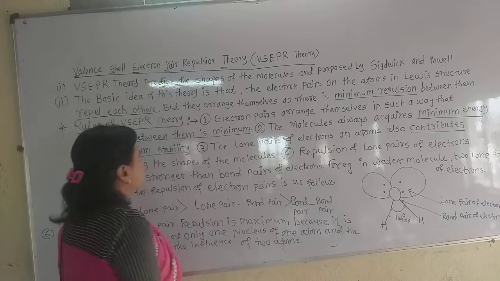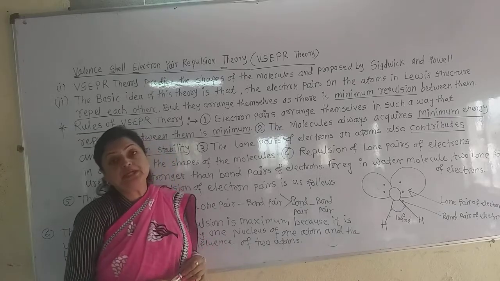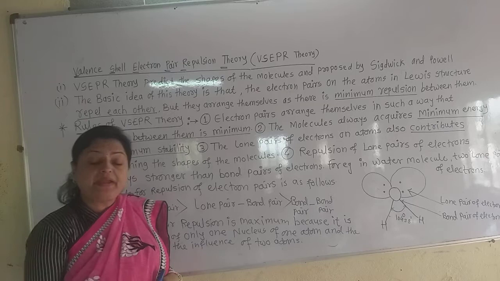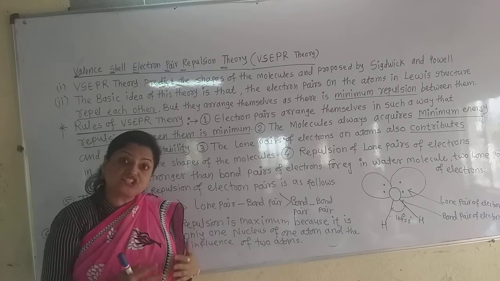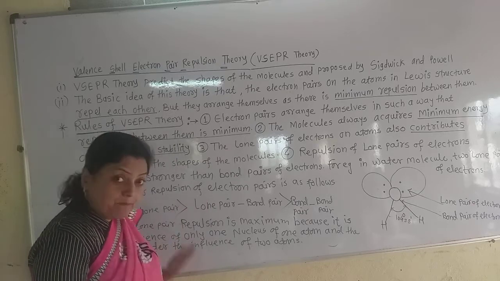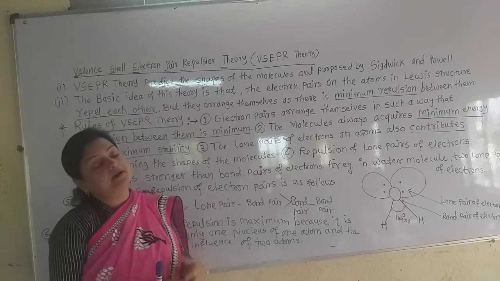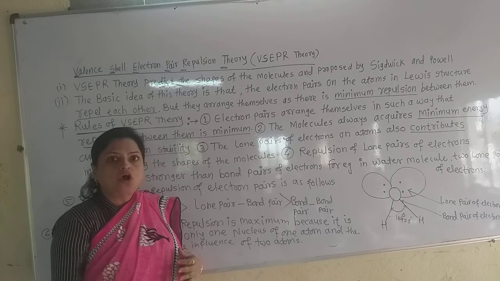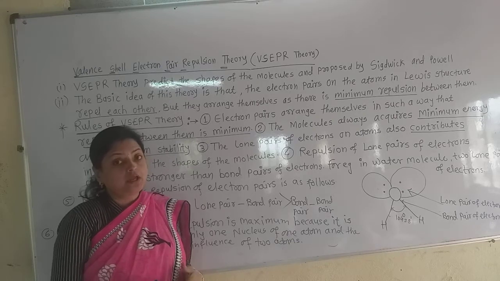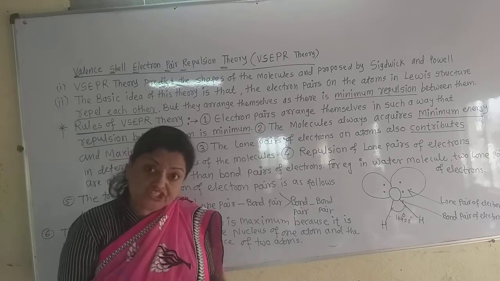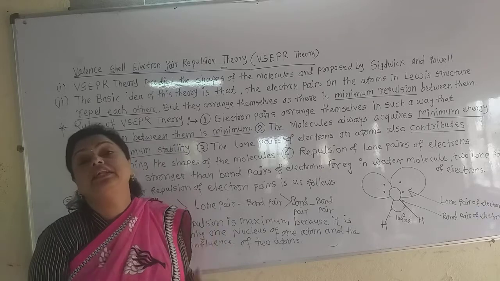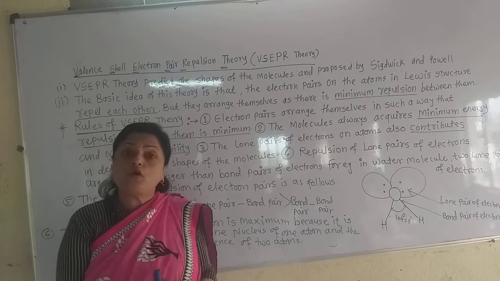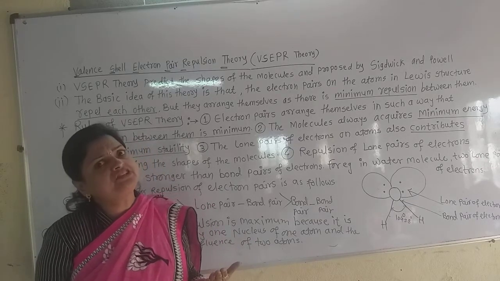Now what are the rules of this VSEPR theory? The first rule is that the electron pairs arrange themselves in such a way that the repulsion between them is minimum. If the repulsion increases, the energy of that molecule increases, and if the energy is increased, stability is decreased.